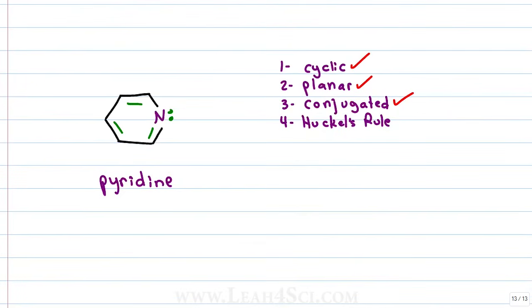But in pyridine, we don't need that because nitrogen already has a pi bond. It's already part of the resonating system. That means these electrons don't get to play along, therefore they're not counted. And so we have 1, 2, 3, an odd number of electron pairs, supports Team Huckel, making pyridine aromatic. Let's take a look at a side view so you understand why these electrons can't even try to participate.